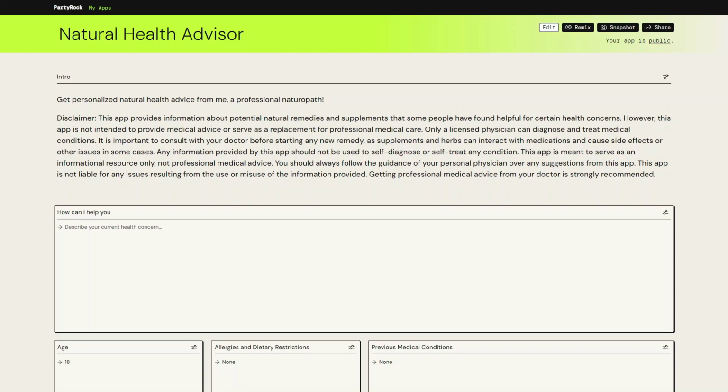This app is built on the Claude large language model using the Amazon Bedrock service.